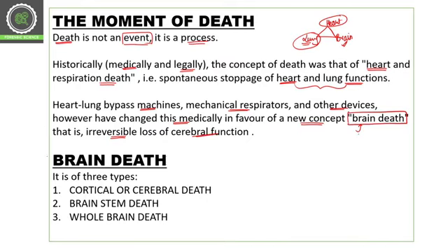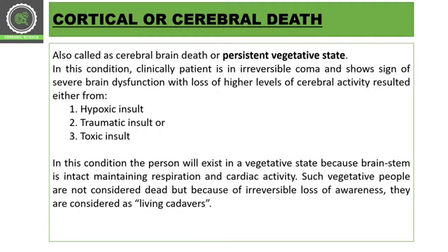Now let's understand brain death. It is of three types. The first type is cortical or cerebral death. Then we have brainstem death, and then we have whole brain death. So the different types are cortical death, brainstem death, and whole brain death. Clear? Now let's understand one by one what these different types of brain death are.